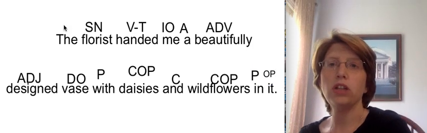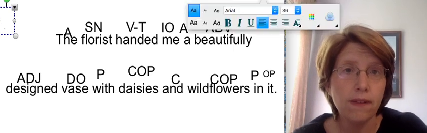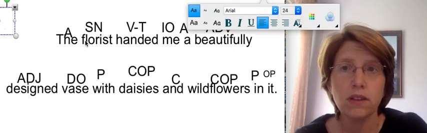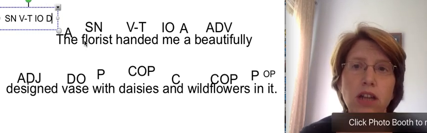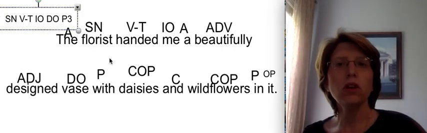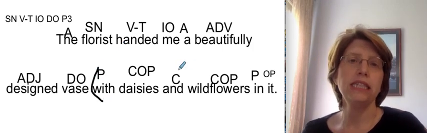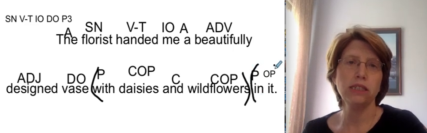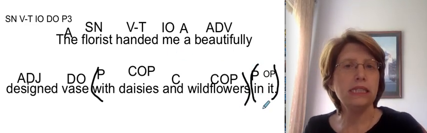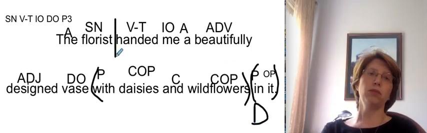The, article adjective. Subject noun, verb transitive, indirect object, direct object, pattern 3, check. With, verb transitive, check again. With daisies and wildflowers, prepositional phrase. In it, prepositional phrase. Period, statement, declarative sentence. Go back to the verb, separate the complete subject from the complete predicate.